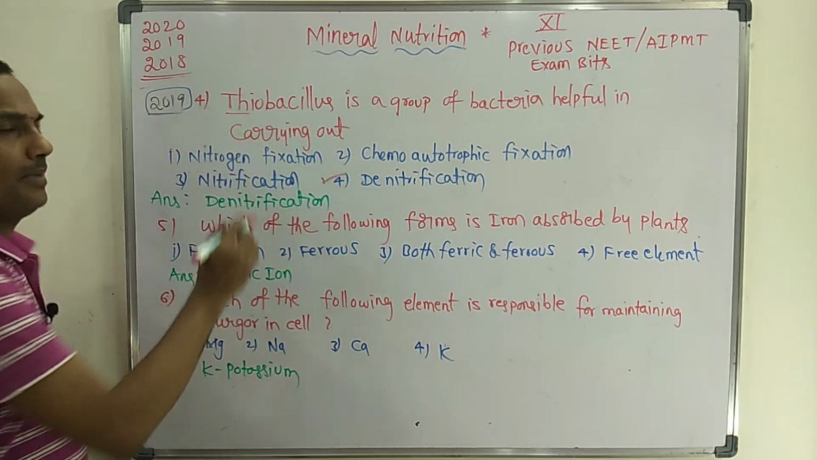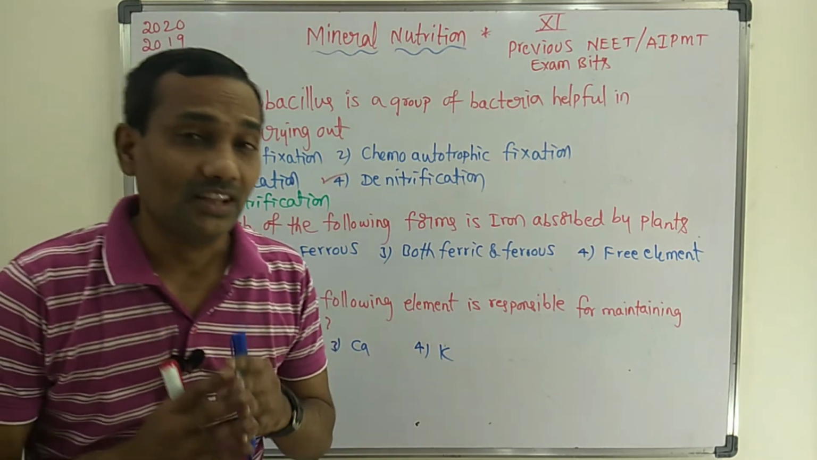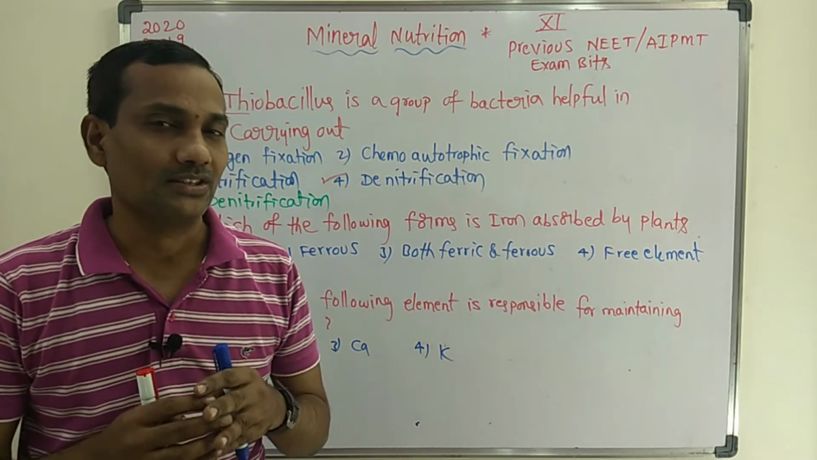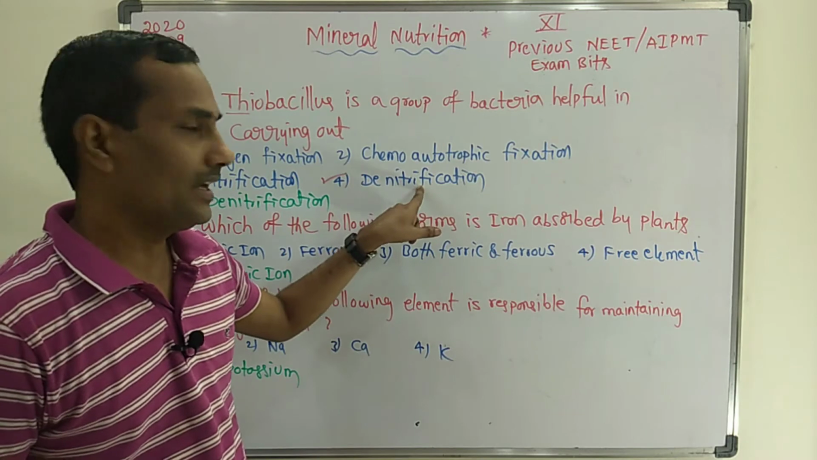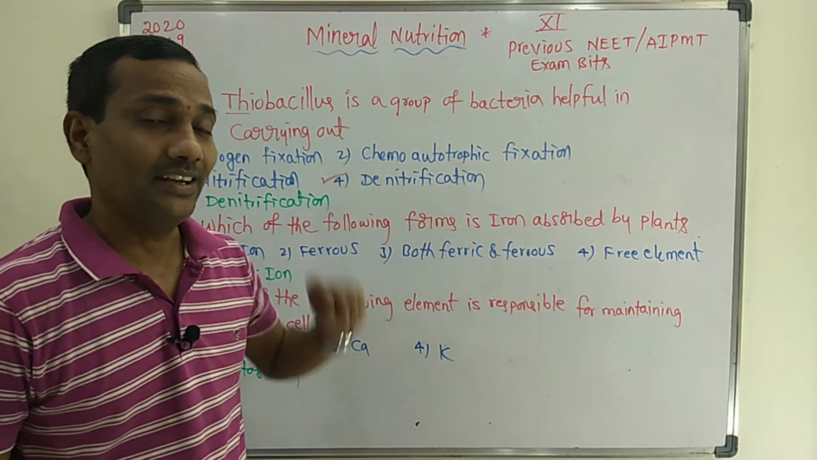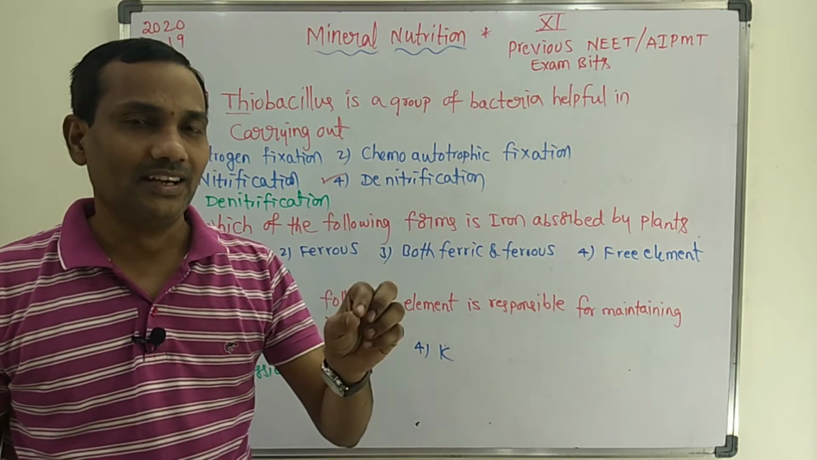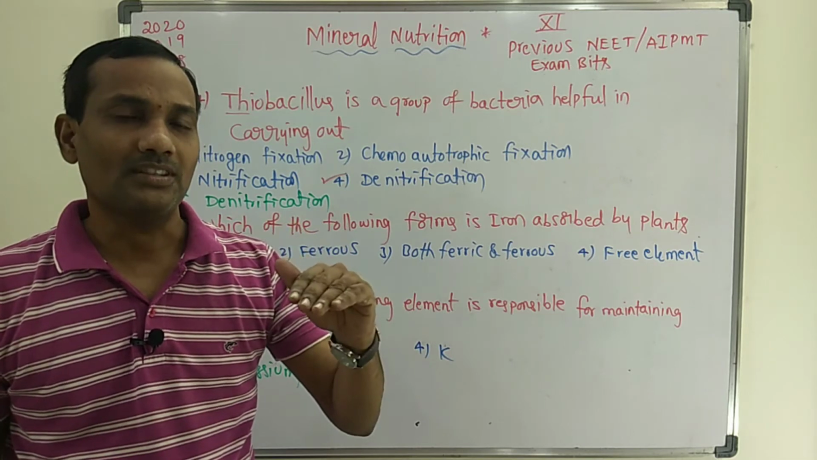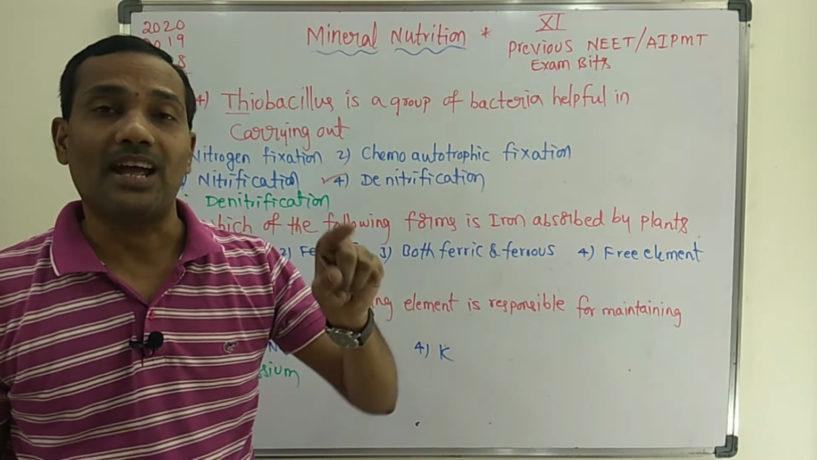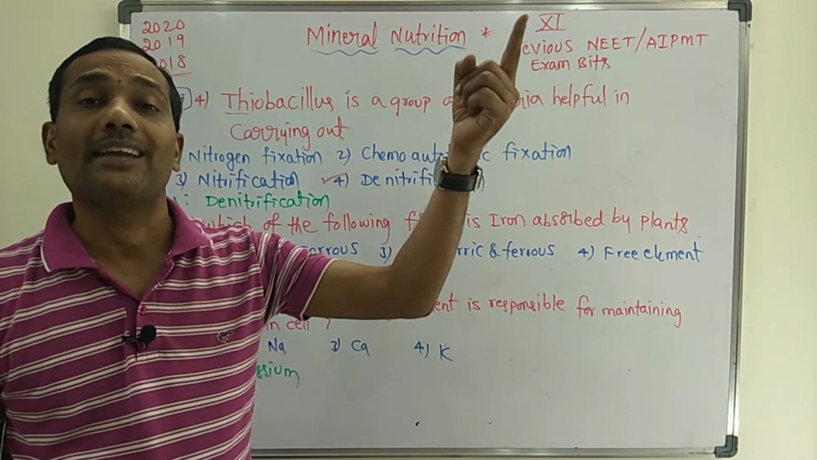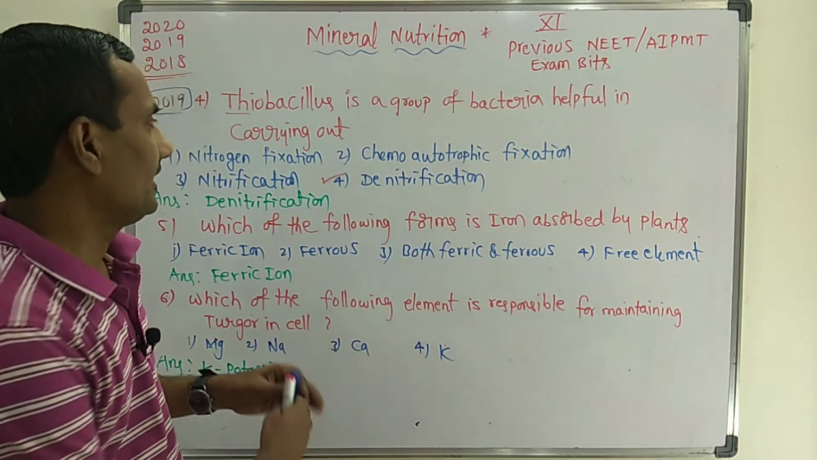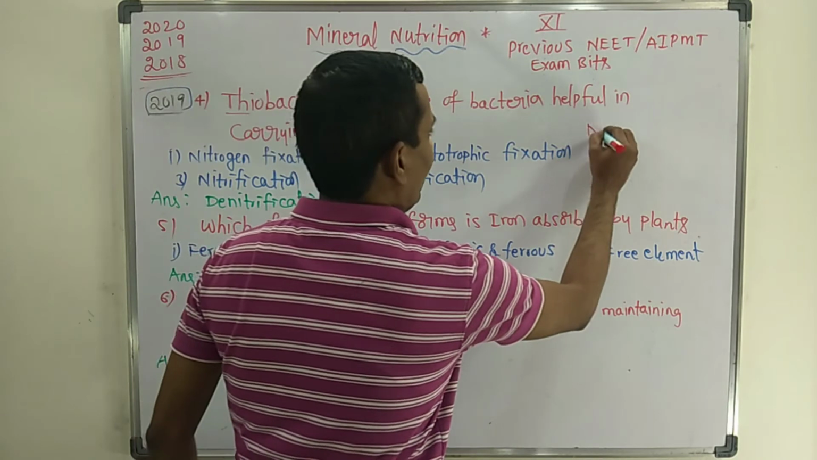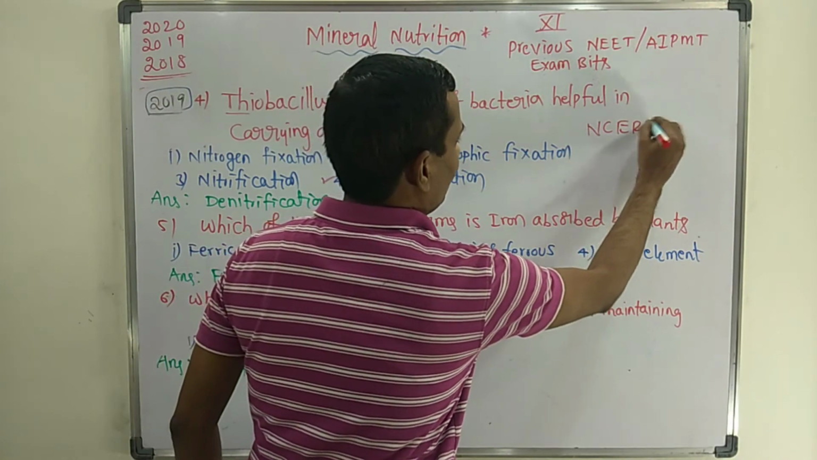Along with Thiobacillus, Pseudomonas is one more bacterial cell. Both bacterial cells play an important role in denitrification. Denitrification is the process of conversion of nitrate ion to N2, or molecular nitrogen. That is called denitrification. It is also directly from the NCERT textbook.